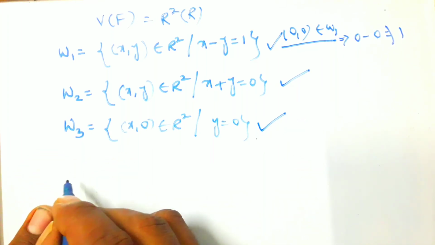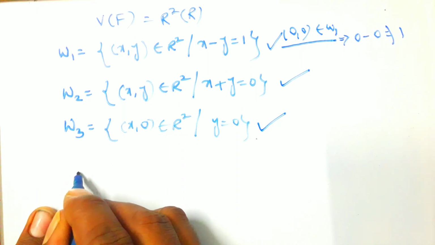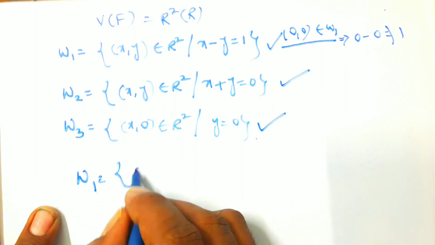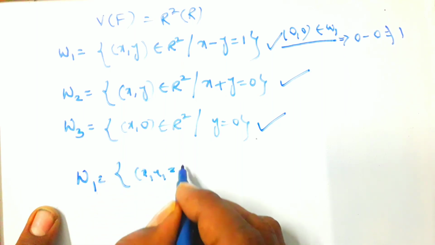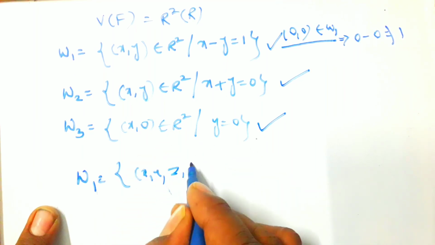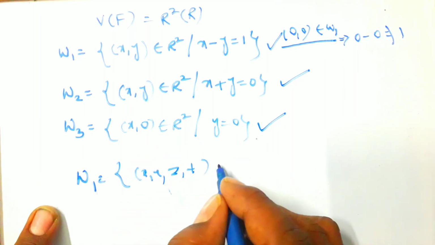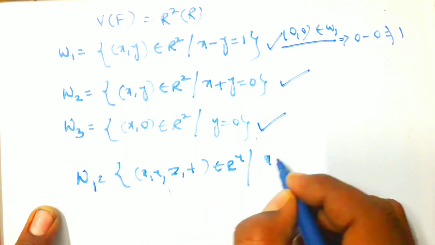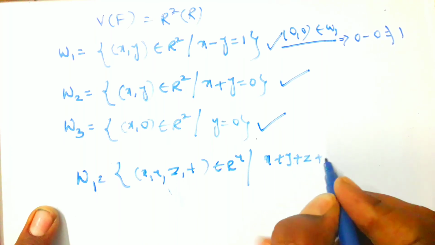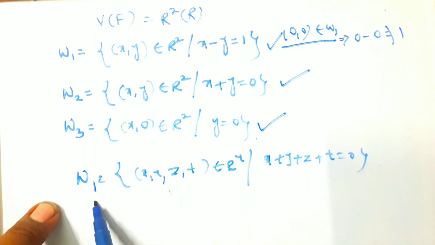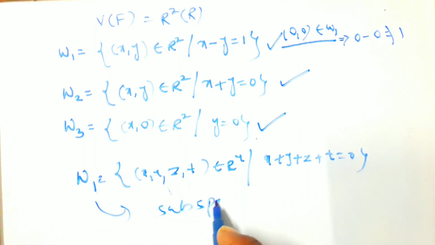Remember, for example, if W1 equals (x, y, z, t) belonging to R4 such that x plus y plus z plus t equals 0, if any set is in this form, the set is always a subspace.